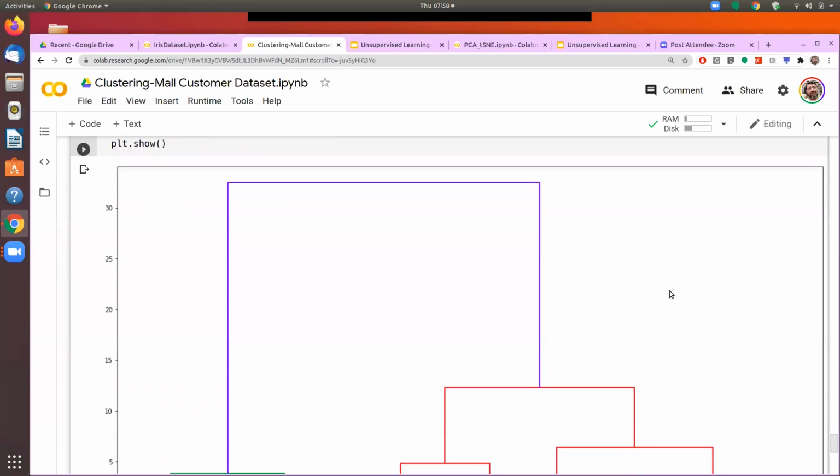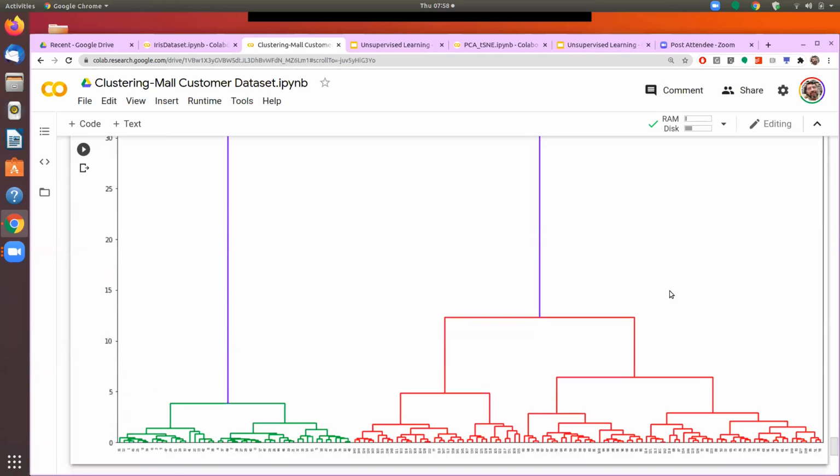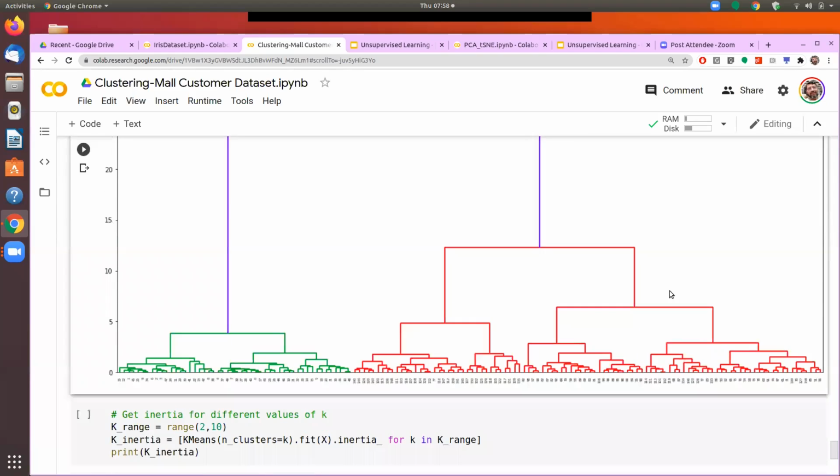So you see now it has drawn the dendrogram of the iris dataset. This is how the dendrogram would look like, and you had seen that earlier in the PPT.